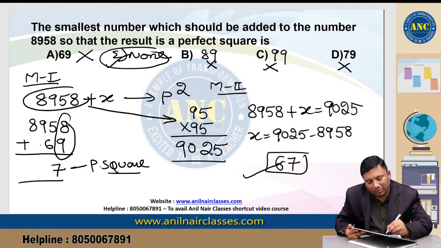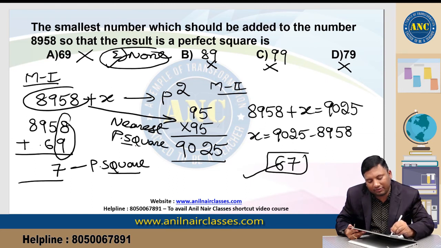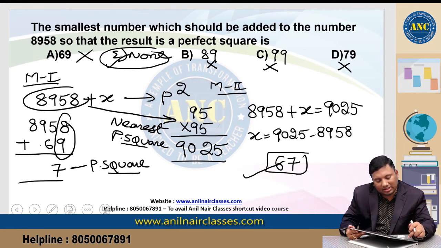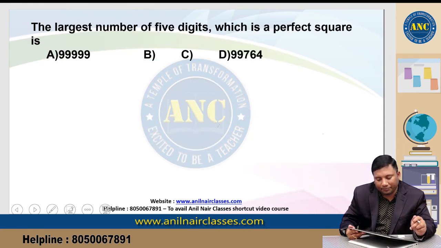What is the nearest perfect square closer to 8958? From there you will get the logic. 95 into 95 is 9025. 8958 and 9025, the difference is 67. A perfect square never ends with 2, 3, 7 or 8.